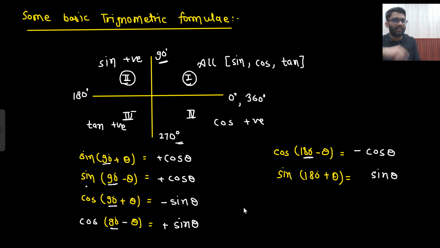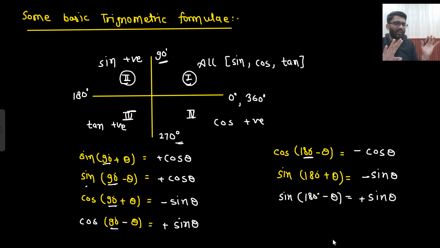Sine 180 plus theta will be in the third quadrant. So you go there and ask sine whether it is positive or negative. Sine will say I am negative. So it is negative. Now sine 180 minus theta, what would that be? Just as you see 180, sine stays as it is. Sine 180 minus theta falls in the second quadrant. You go to sine and ask whether it is positive or negative. Sine will say I am positive. So plus sine theta only.